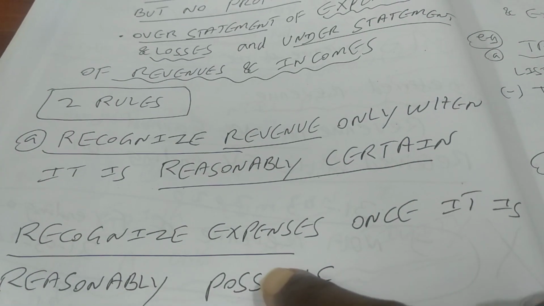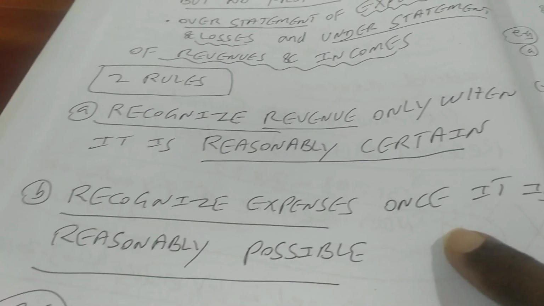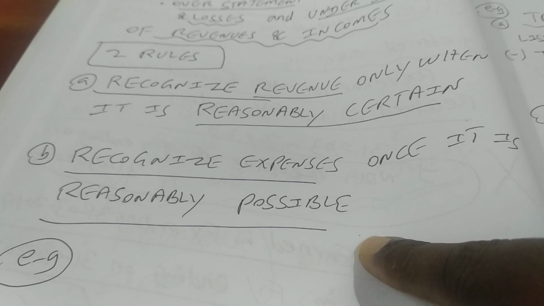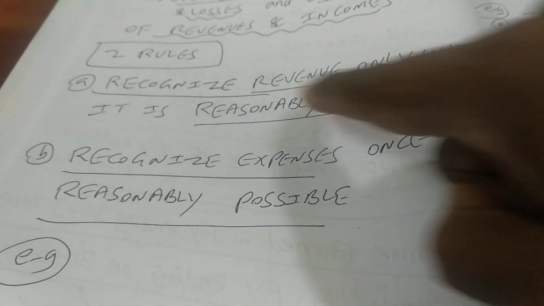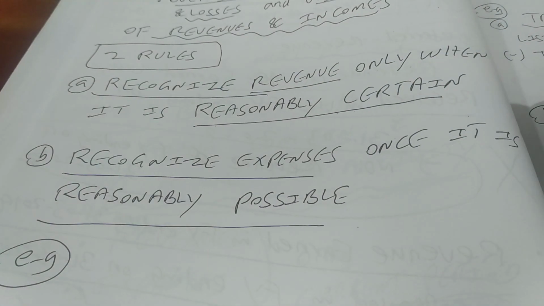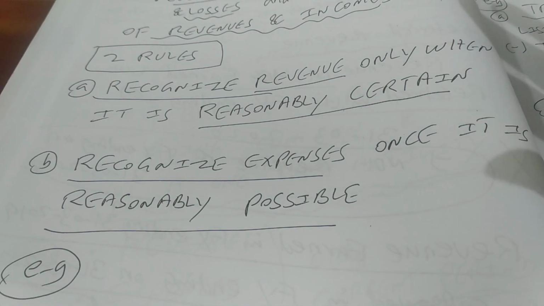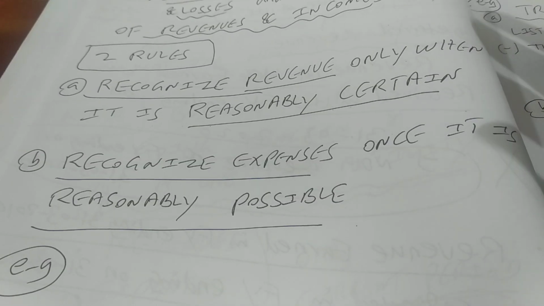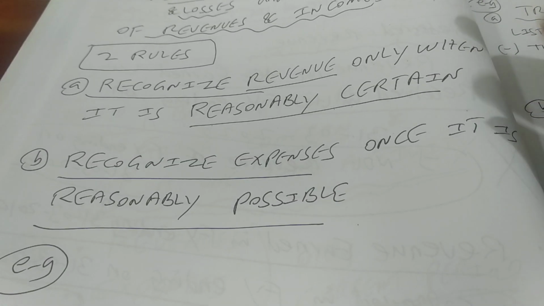The next rule is recognize expenses once it is reasonably possible. So that means when we are talking about revenue, we want to be most sure. That means we are not ready to accept revenue recognition even if there is an iota of doubt.